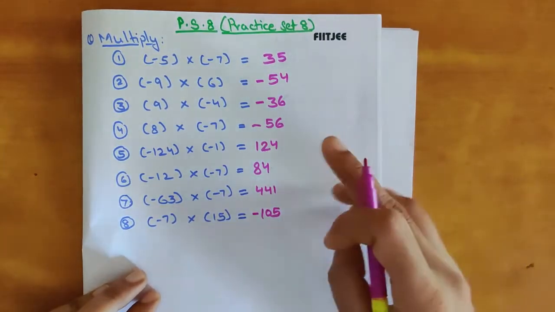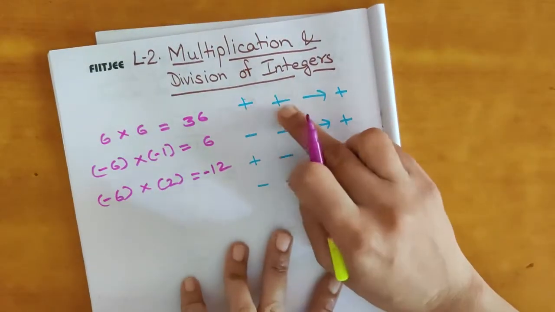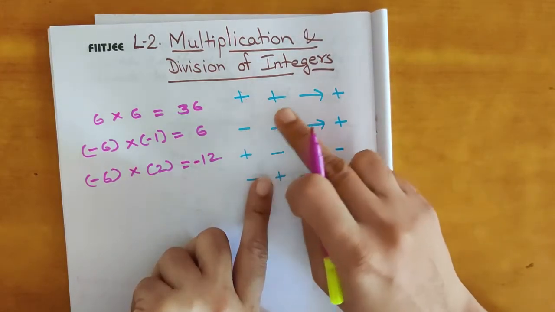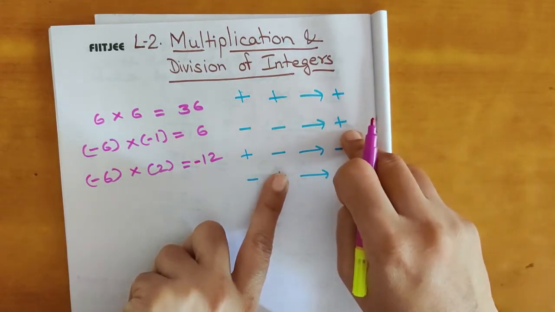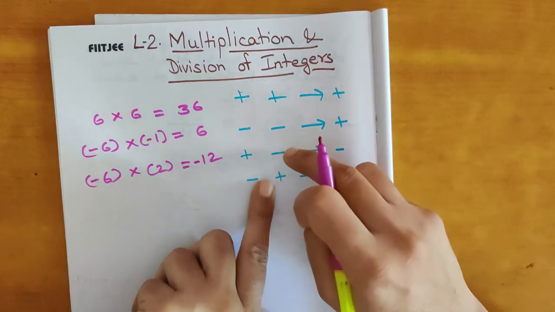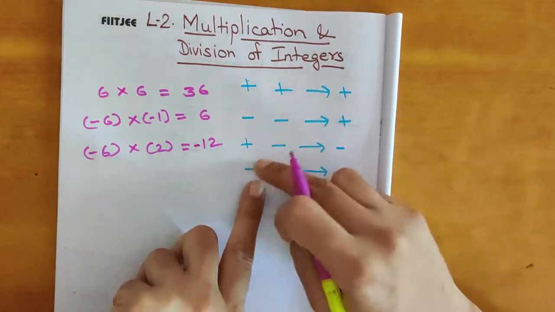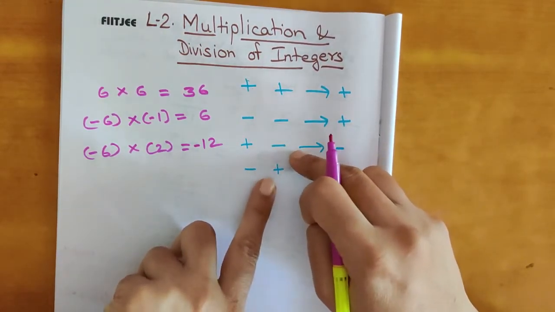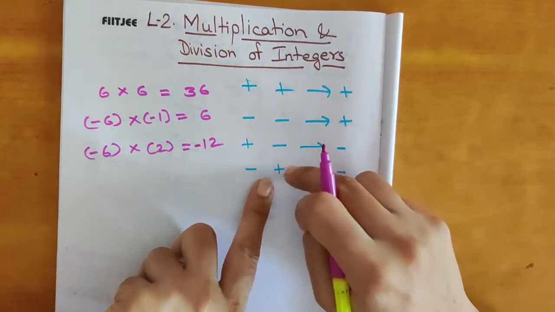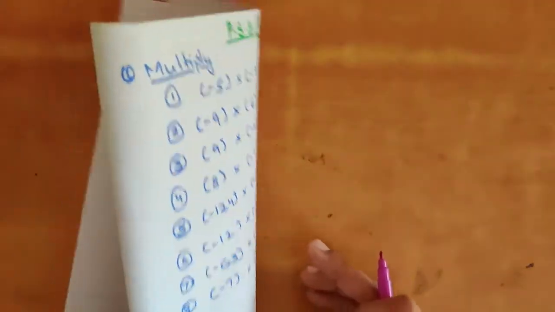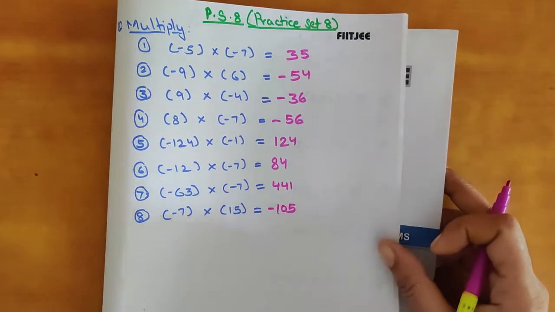So again, if we recall, positive number multiplied with positive number, you will get positive number. Negative number multiplied with negative number, you will get positive number. One positive number multiplied with negative number, you will get negative number. Both the meaning is same. Positive number multiplied with negative, or negative number multiplied with positive, you will get the negative number. So this was about the multiplication.